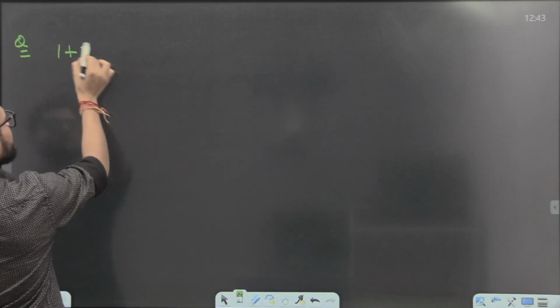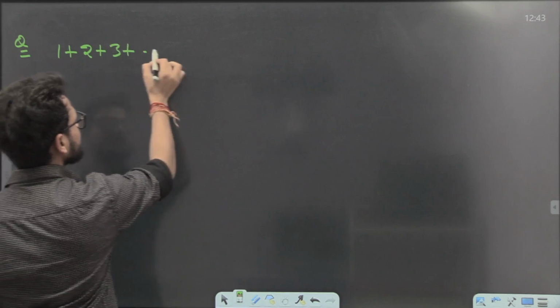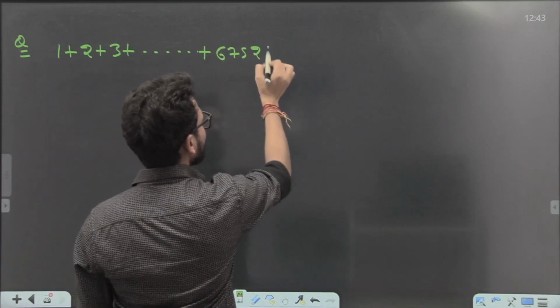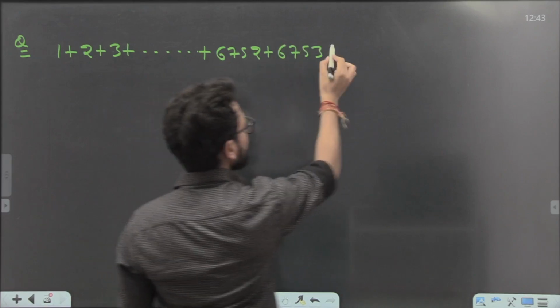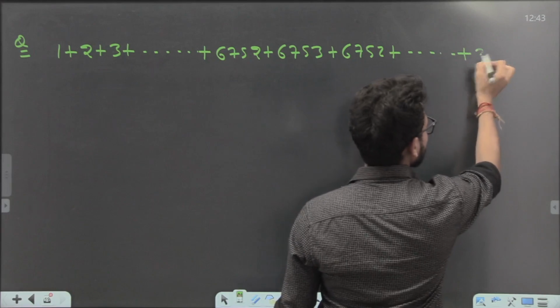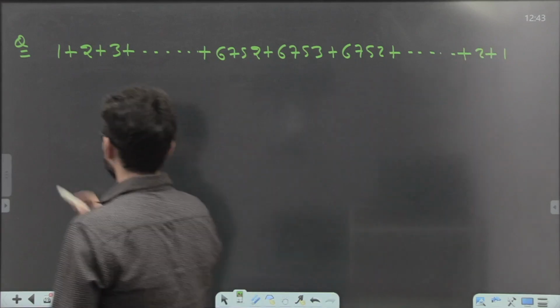Everybody look here. Let's suppose here is 1 plus 2 plus 3 and test plus and 6752, 6753, 6752 and test plus 2 plus 1. And guys, there is a root.